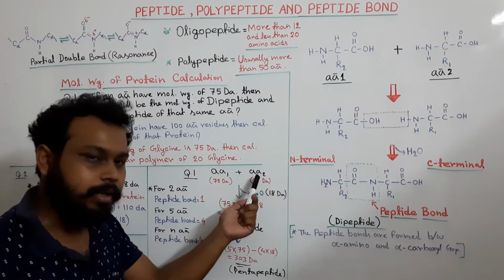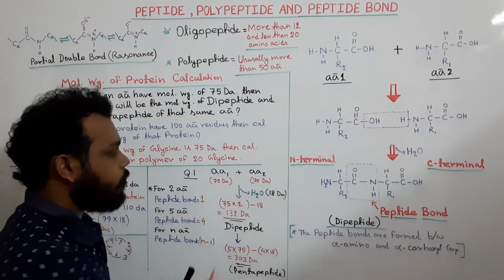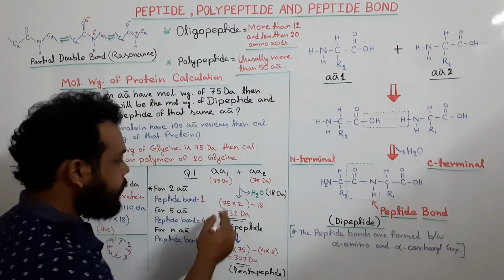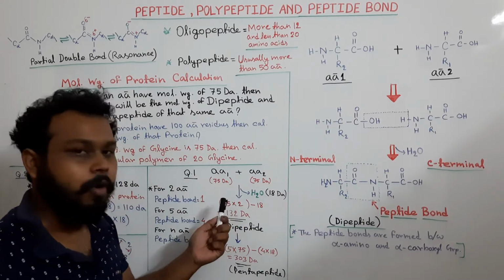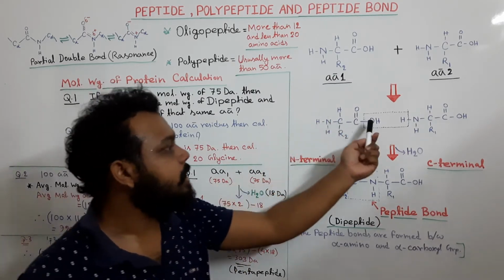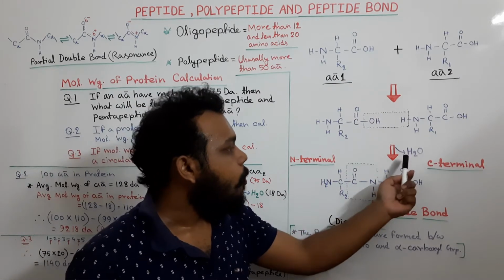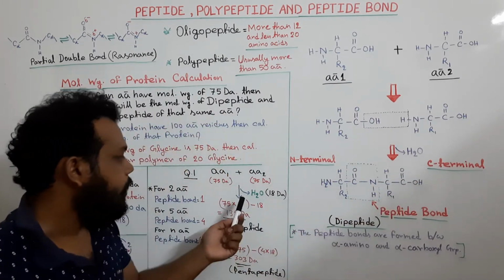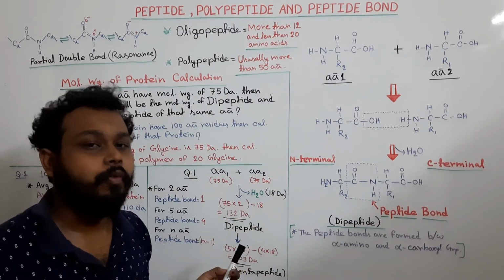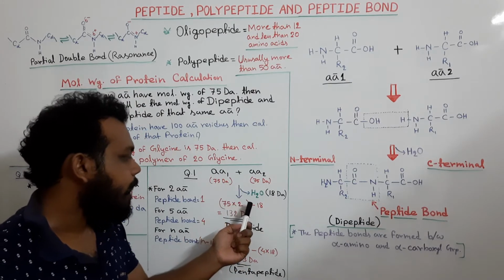This one is the same, another amino acid, that also has a molecular weight of 75 Dalton. So when they form a peptide bond, we will get 75 into 2 as the total molecular weight. But due to peptide bond formation, a water molecule is released. So we have to subtract the molecular weight of water, that is 18 Dalton. So here, 75 into 2 minus 18.